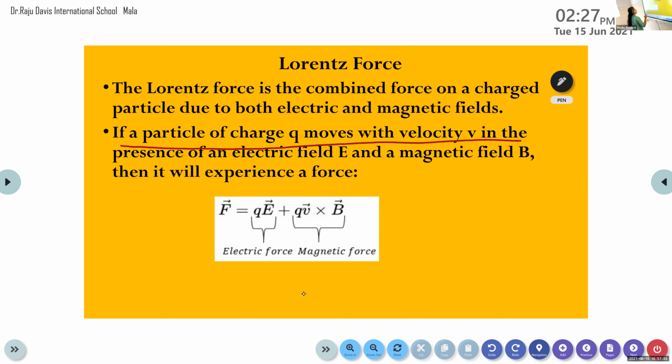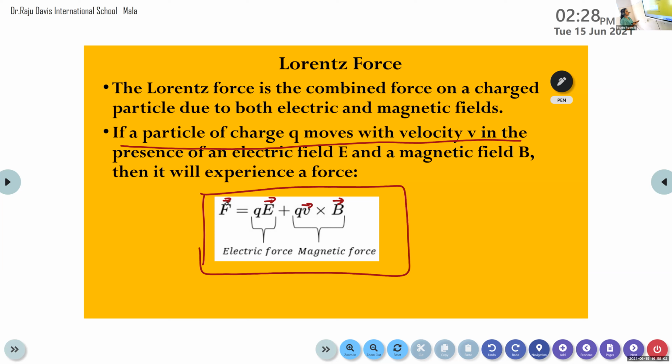Since the force is a vector quantity, here you can see the vector representation of the Lorentz force. Vector F is equal to Q into vector E plus Q into vector V cross B vector. Here both velocity and magnetic field are vector quantities. Electric field is also a vector quantity. That is why this vector sign is here. So Lorentz force is the combined force on a charged particle due to the uniform electric and magnetic field. Is it clear? Yes, ma'am. Okay.